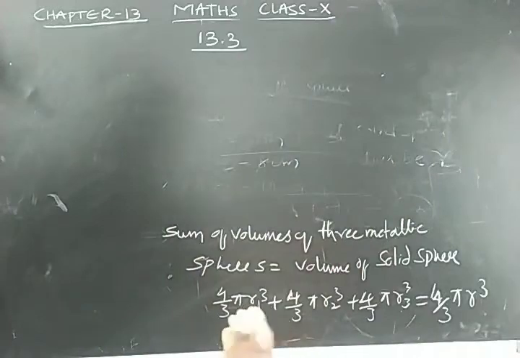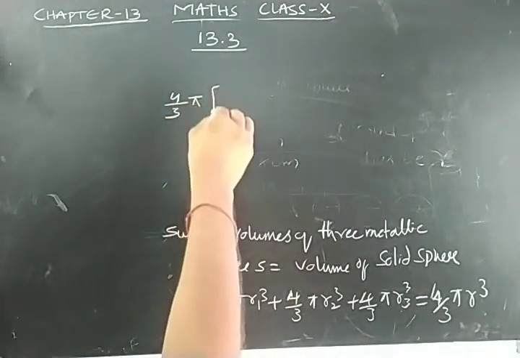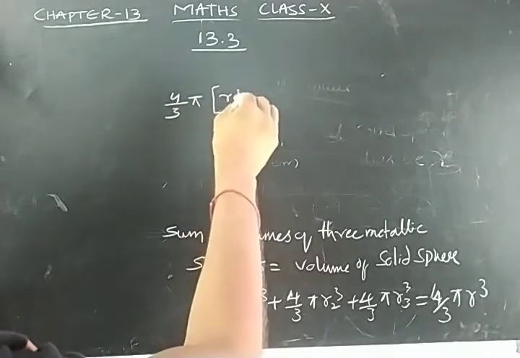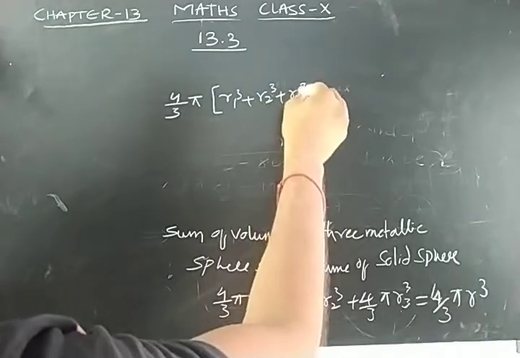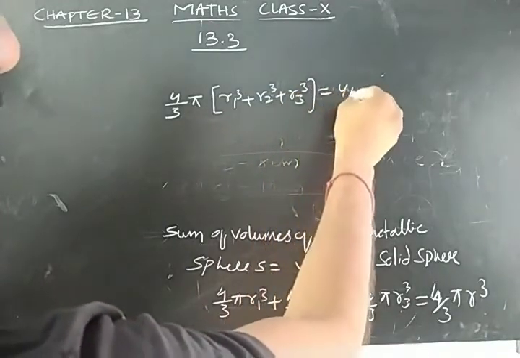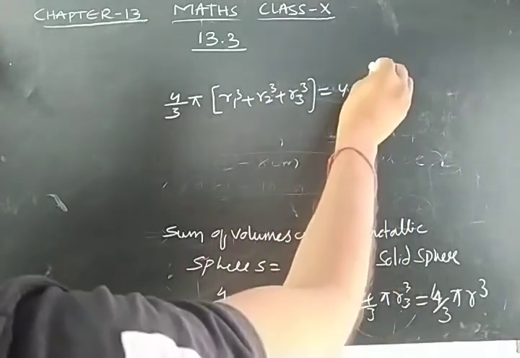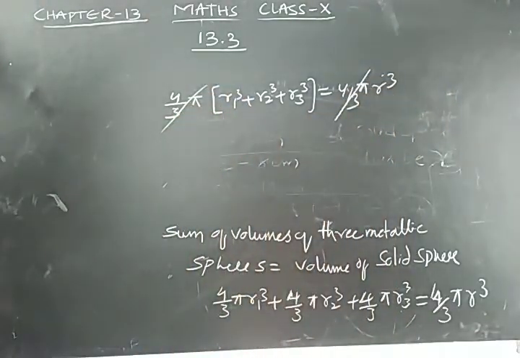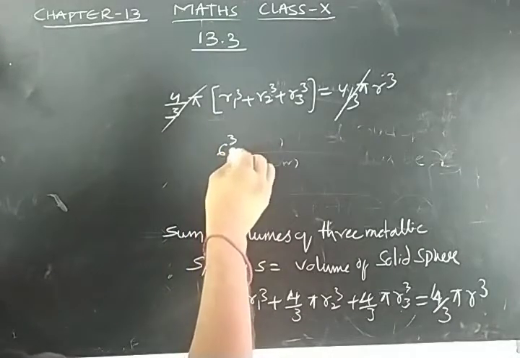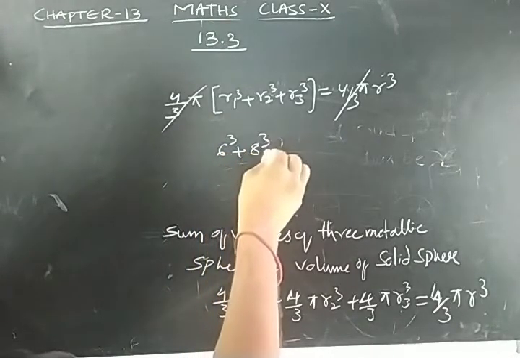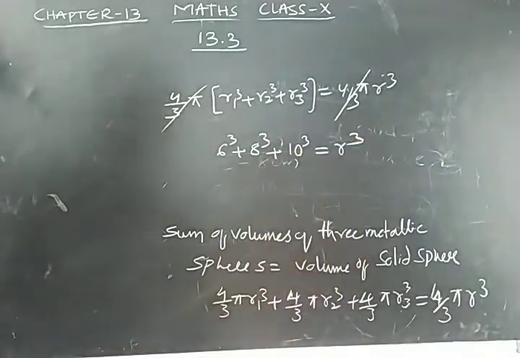Now by taking 4/3 pi common on the left hand side, you will get R1 cube plus R2 cube plus R3 cube is equal to 4/3 pi R cube. 4/3 pi cancels on both sides. I am substituting the values here. R1 is 6, so 6 cube, 8 cube, 10 cube equal to R cube.